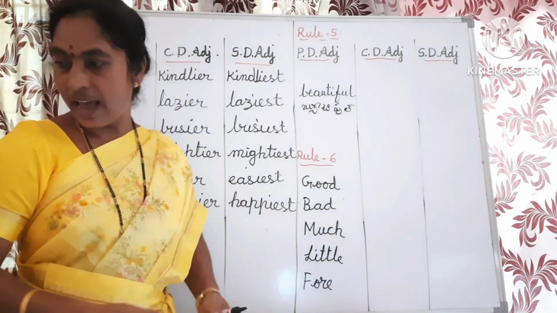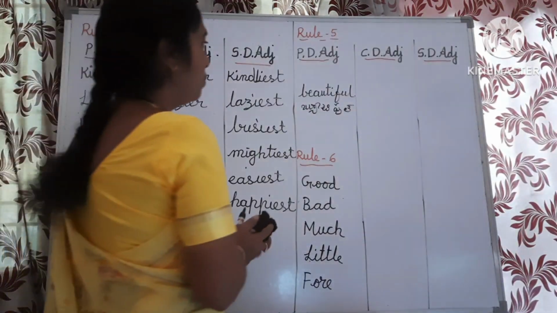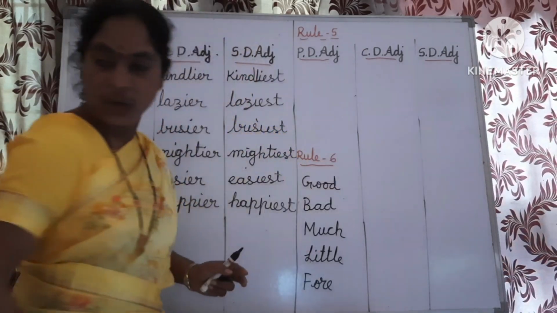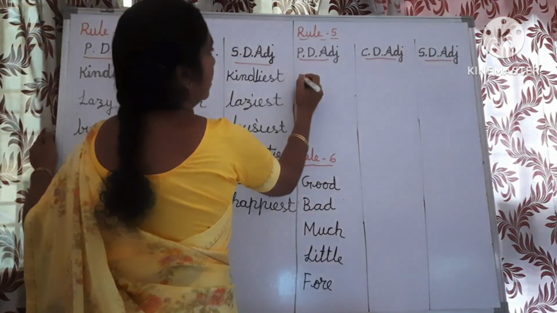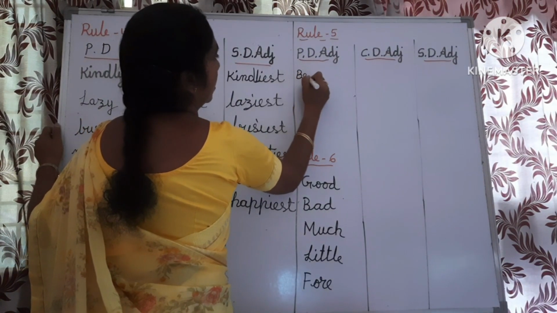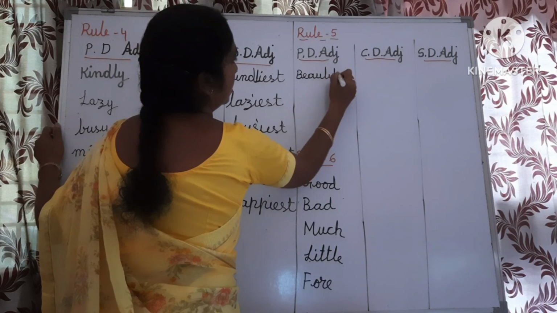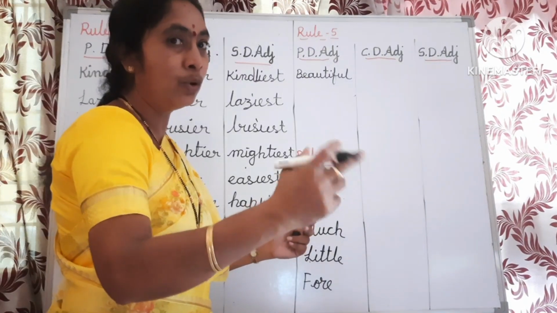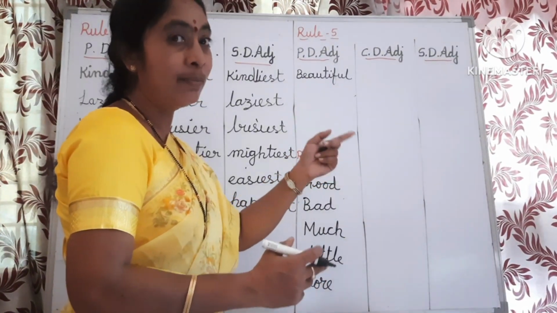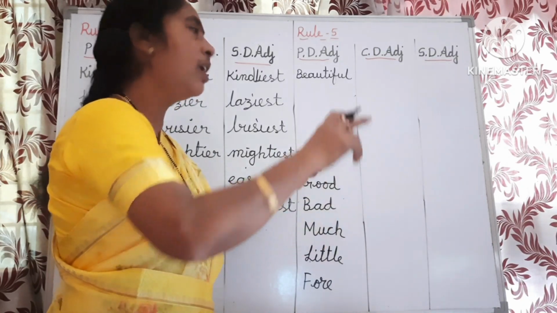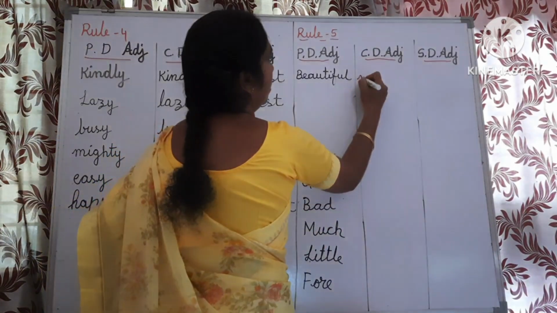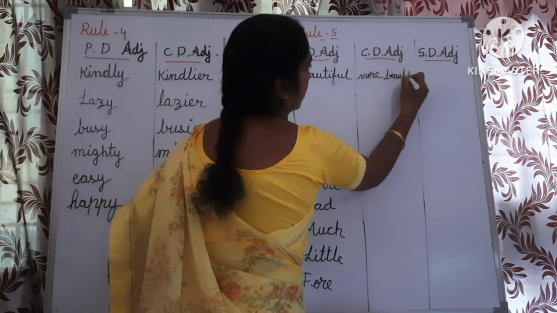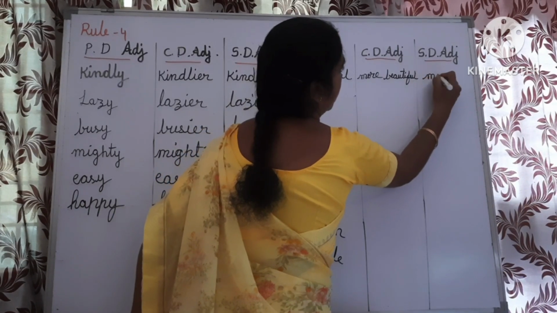If any adjective has more than 2 syllables, we should not add ER in the comparative degree and EST in the superlative degree. We have to write, see, beautiful. This is the positive degree. In the comparative degree, before this word, we have to add more. In the superlative degree, we have to add most. Beautiful, more beautiful, most beautiful.